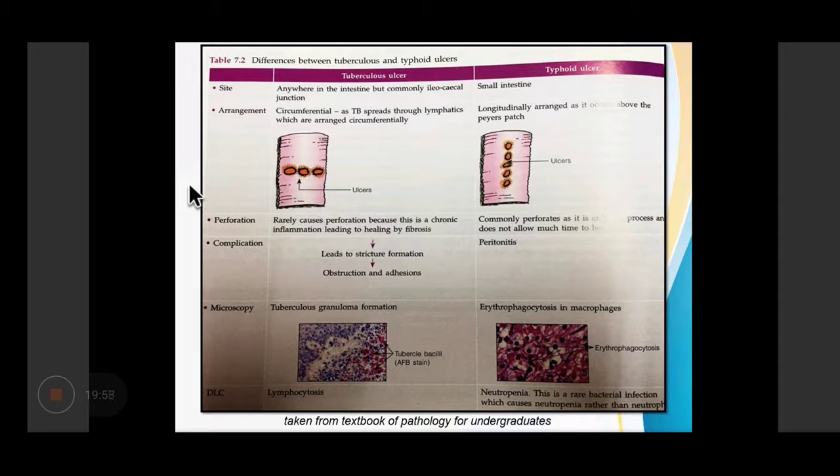Microscopically, the tubercular ulcer shows presence of granuloma formation, whereas the typhoid ulcer shows presence of erythrophagocytosis, which means that the macrophages have ingested the RBCs. Then on DLC, differential leukocyte count, that is the blood picture, there will be lymphocytosis, whereas in the typhoid ulcer there will be neutropenia.